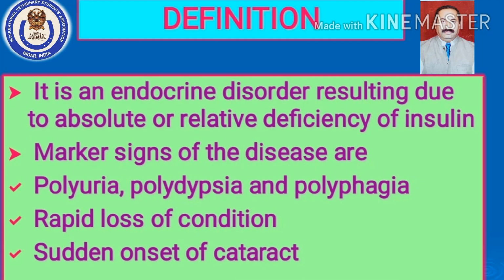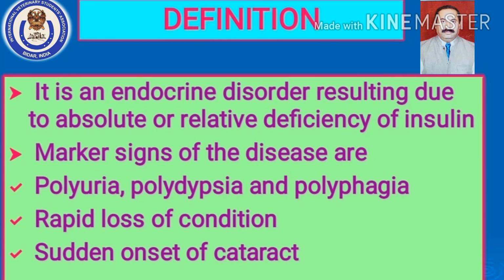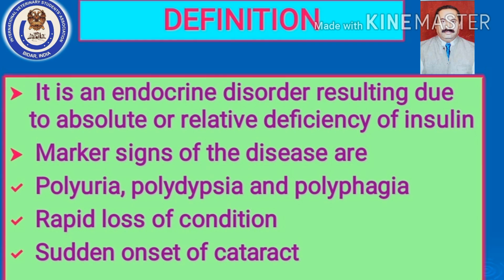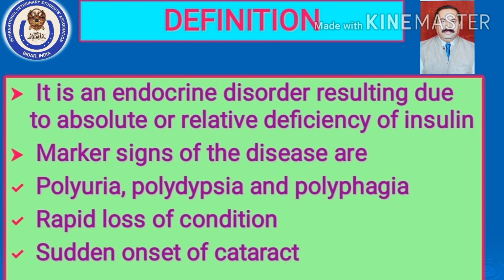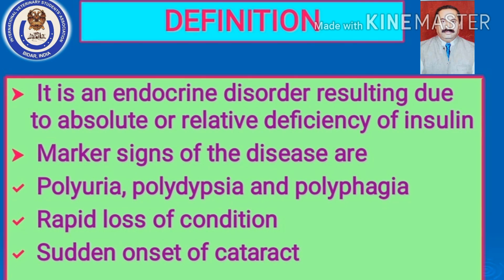Then let us go to the next slide. You can see the definition of diabetes mellitus: it is an endocrine disorder resulting due to absolute or relative deficiency of insulin. You should understand and try to remember these 2 words and always use them whenever you want to define diabetes mellitus. It could be absolute insulin deficiency, meaning insulin is secreted by the beta cells of the pancreas, isn't it? So the pancreas loses its ability to produce any more insulin. So there is absolute insulin deficiency resulting in diabetes mellitus.